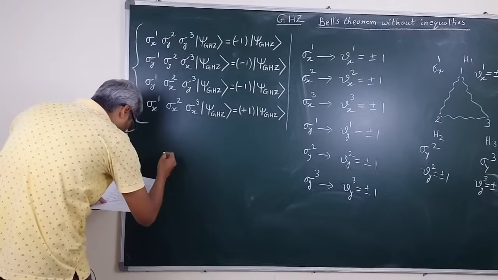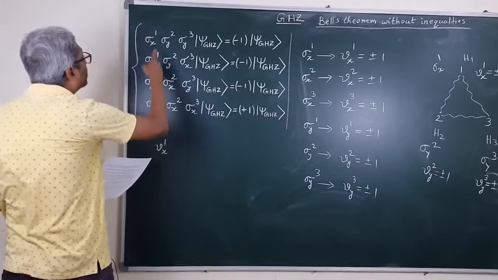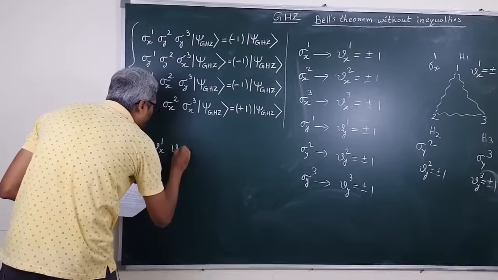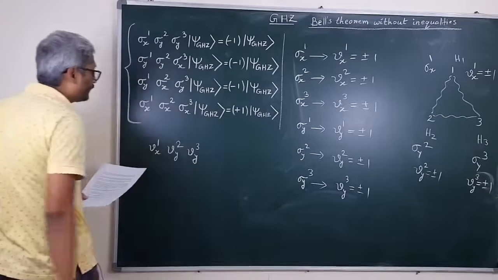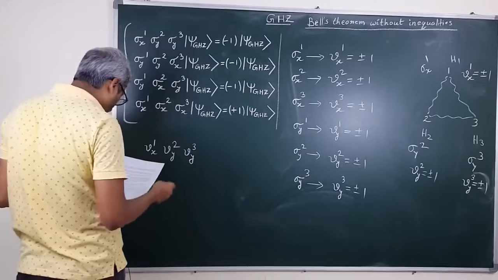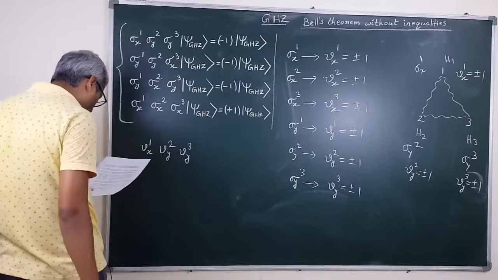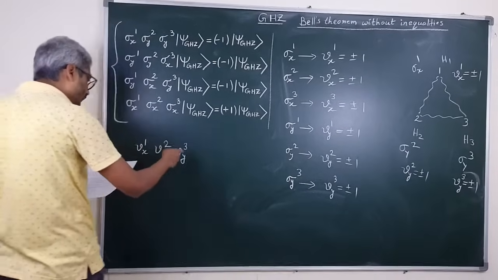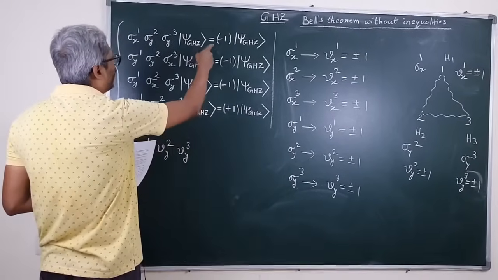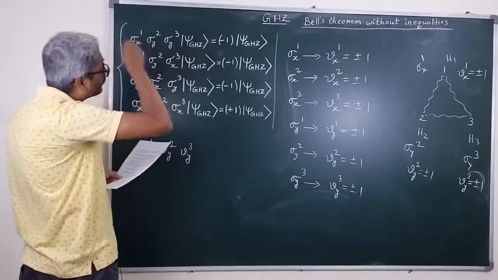So I am writing here vx1, vy2, then vy3. These are the predetermined fixed values we have assigned according to a local realistic hidden variable model, and those values should satisfy this relation to reproduce these quantum mechanical results.